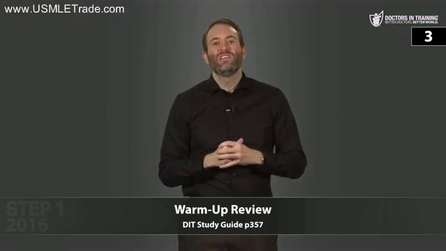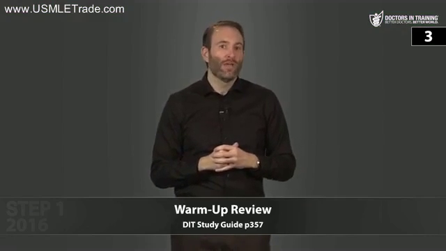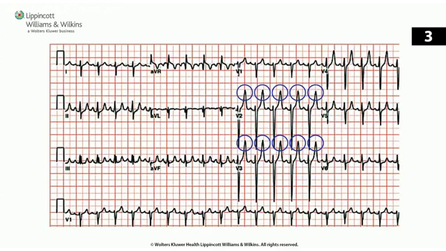Next, which ECG finding is associated with hyperkalemia? Remember, T waves mirror the potassium level. So with high potassium, you get peaked T waves. With low potassium, you get flattened T waves, maybe even a U wave as well. All right, guys, that's it for the warm-up. Let's get to that lecture.